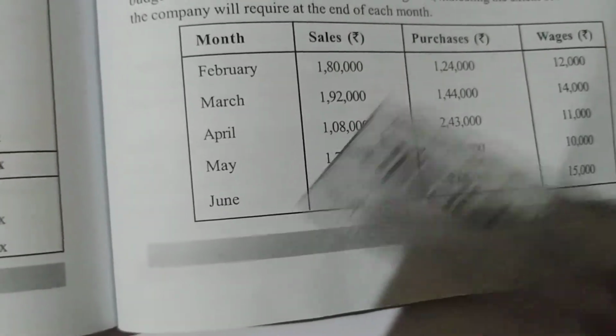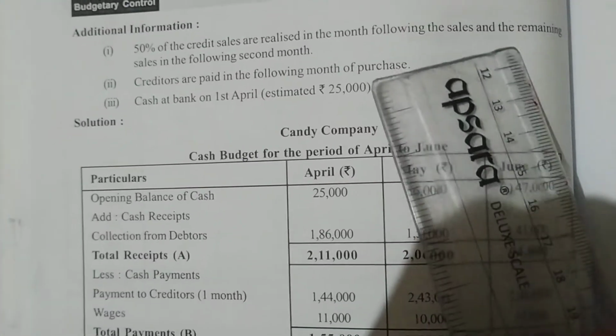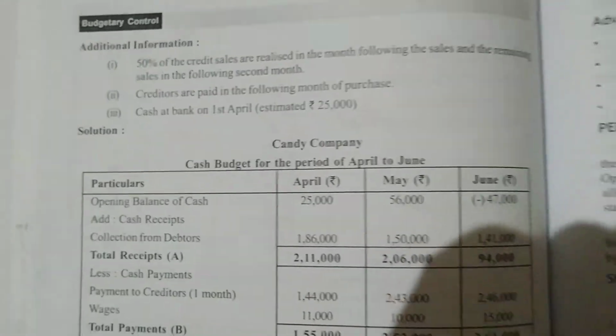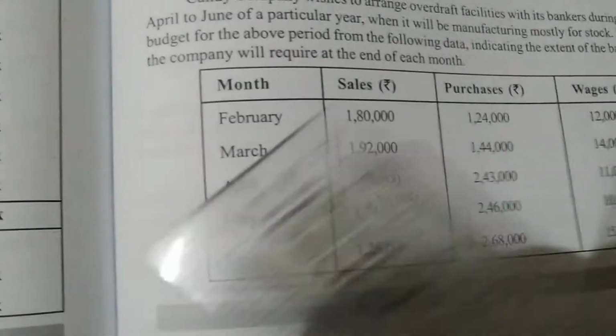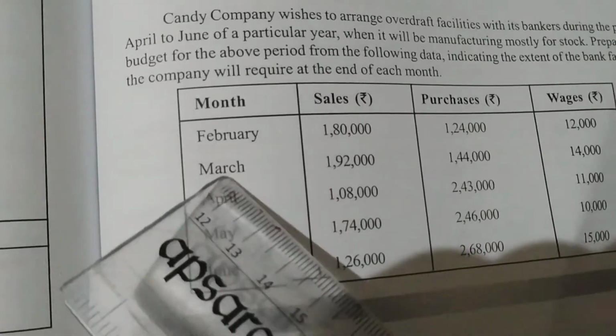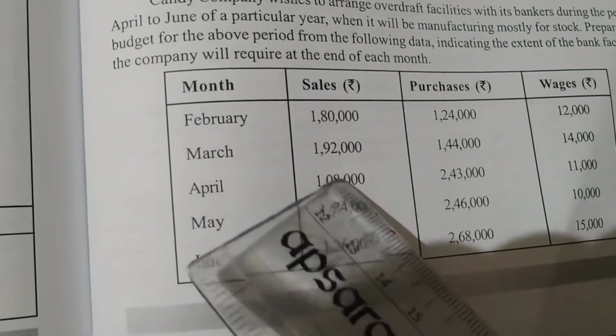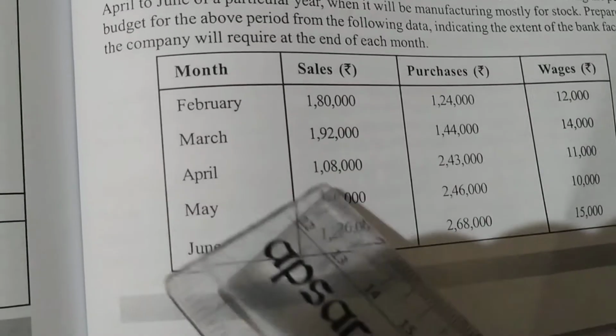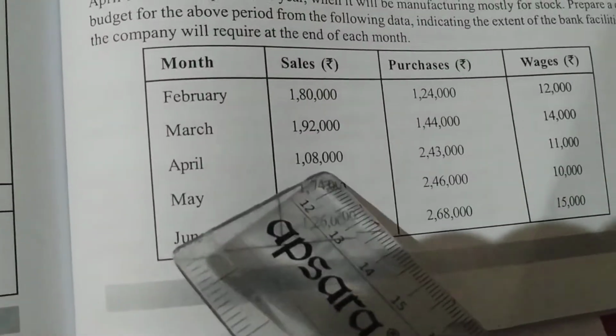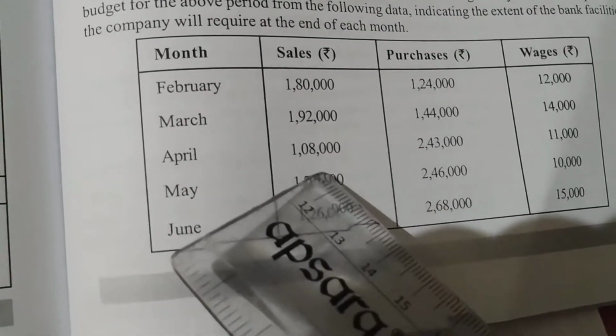How much percent? 50%. Next, what is he saying? And the remaining sales in the following second month. The remaining sales means, take the example, the goods sold in the month of March, 50% will be received in the month of April. So 1,92,000, 50% will be received in the month of April.